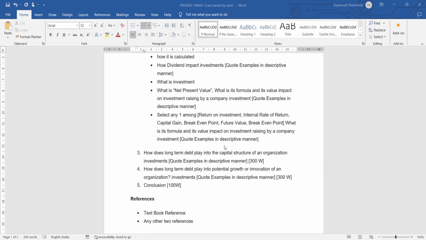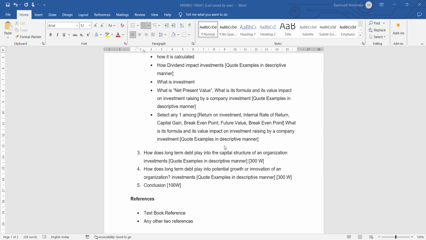Okay, see, organizations, in order to support their day-to-day activities, to invest in new projects, and for growth of the organization, definitely need long-term debts. Without long-term debt, it is highly difficult for the organization to grow bigger. For example, a small-scale industry can be developed into a medium-scale industry only when it can get a proper investment from investment banking. Without that amount, it is not possible for the organization to invest in future endeavors.